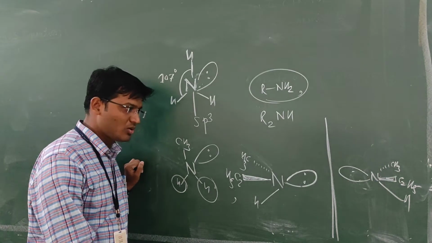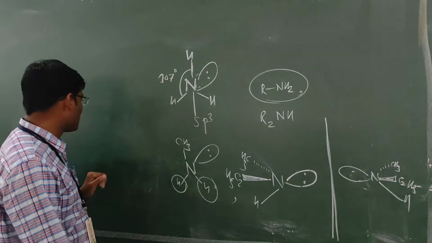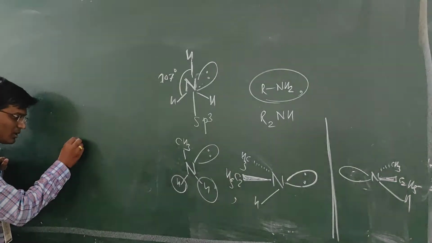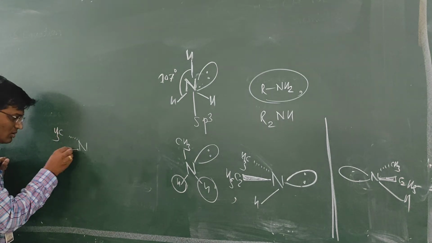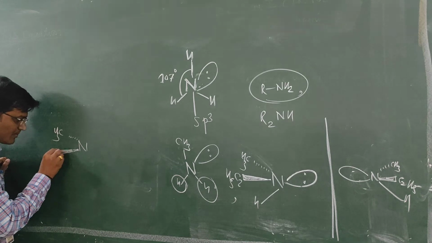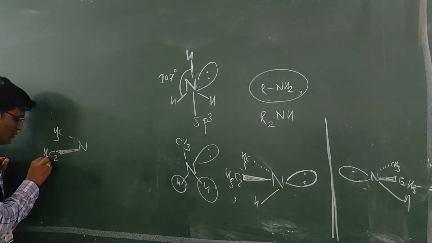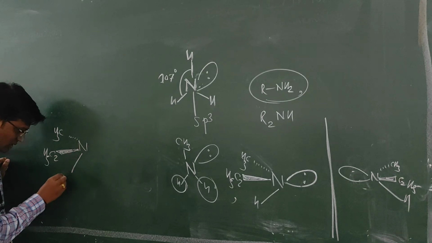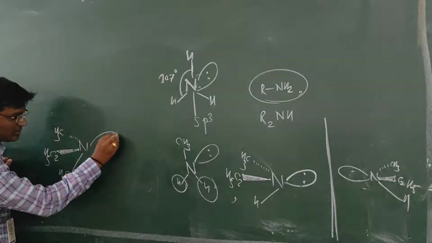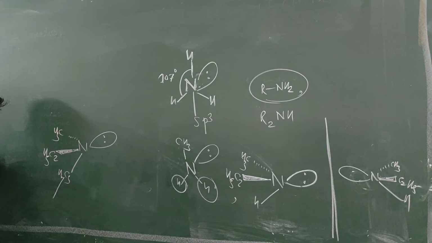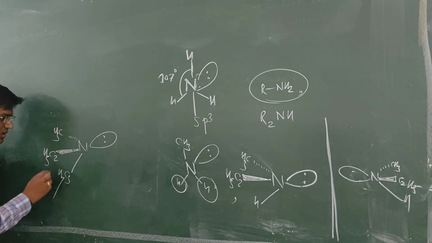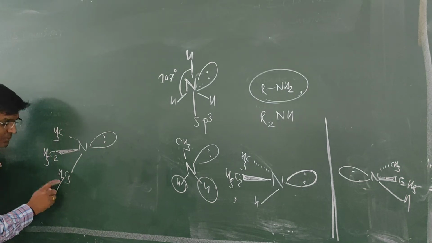Tertiary amine can also show it because all the groups are different. Consider the example of tertiary amine with CH3, C2H5, C3H7 and a lone pair. This is a tertiary amine in which all the groups are different: methyl, ethyl, propyl and lone pair.